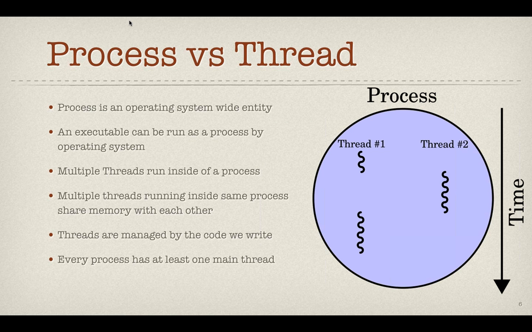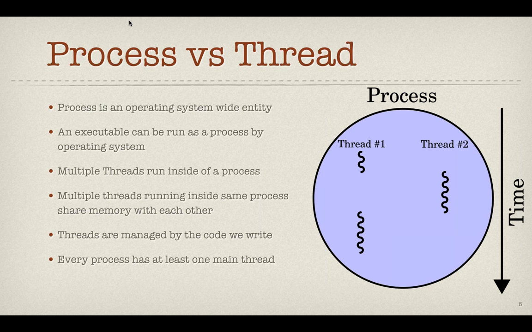Either Kishore or Srinivas, have you ever used Task Manager? Yes, I used it. So we use Task Manager. There it displays all the processes that are running in our computer. Okay, and each process can have one or more threads running in it.